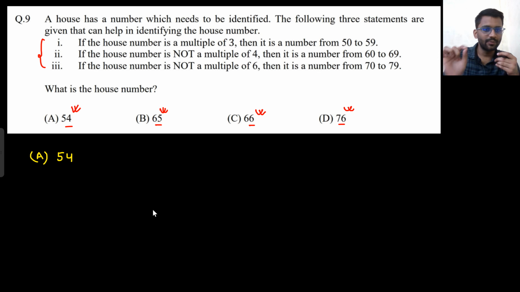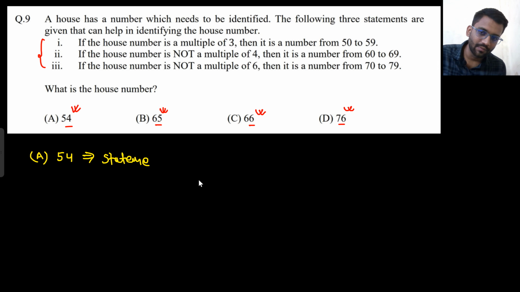Okay, I am assuming my house number is 54. So let's study the first statement. If the house number is a multiple of 3, 54 is a multiple of 3. Yes, it is. So the house number is a multiple of 3, and the number should be from 50 to 59. So it is satisfying statement 1.